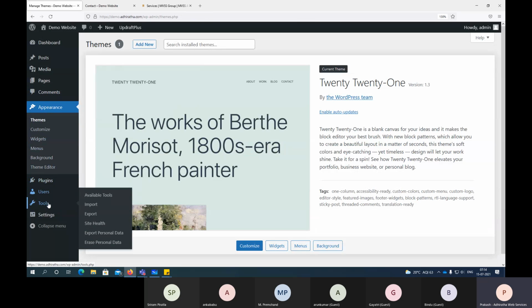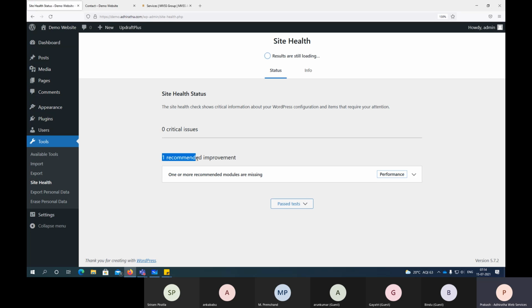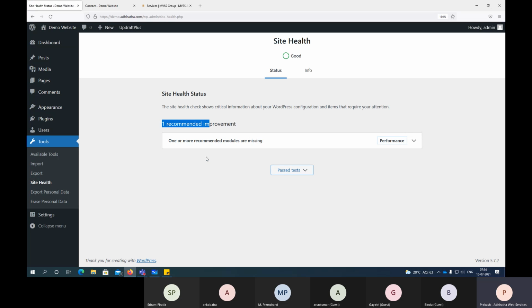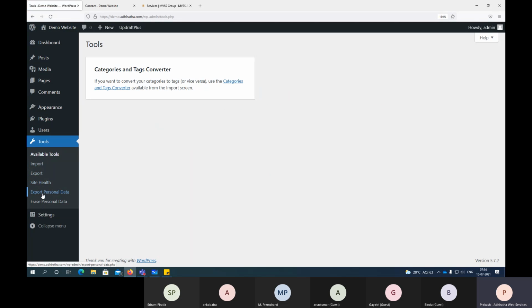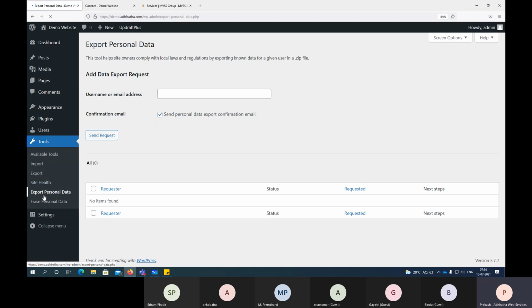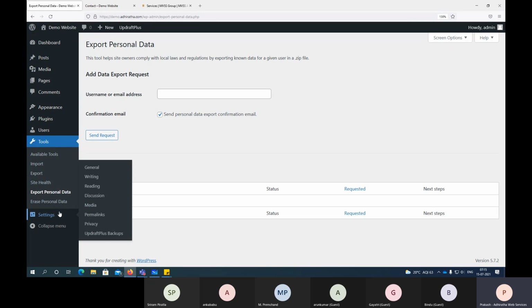Now again, if I go to tools and site health, see, now you have only one recommendation, right? Like this, you can use these tools to identify issues. Then there are the available tools: export personal data, erase personal data, right? These are the things, but yes, we don't use these much. But site health is the one important thing.